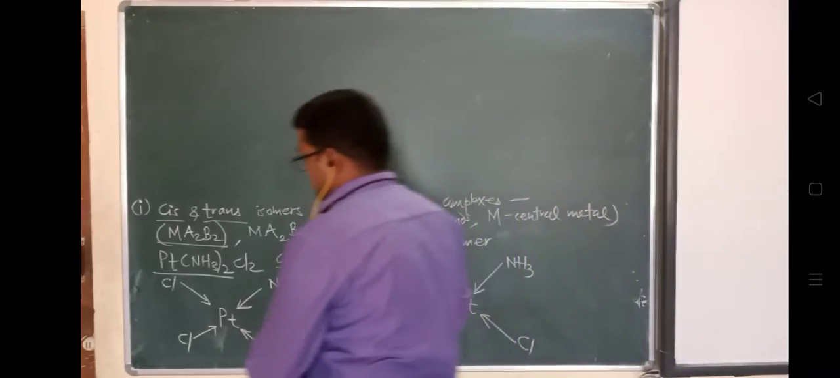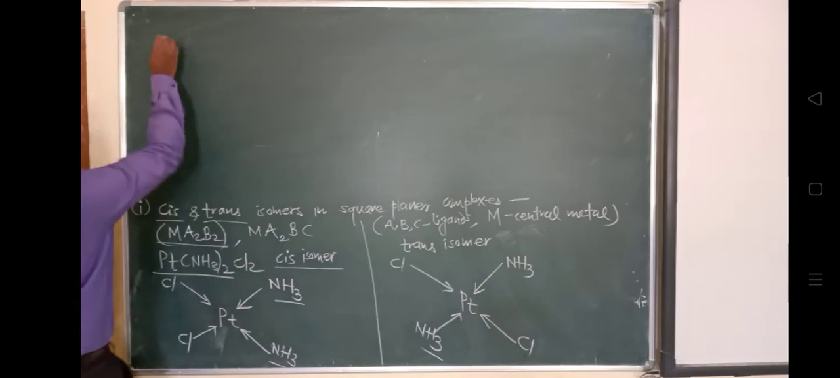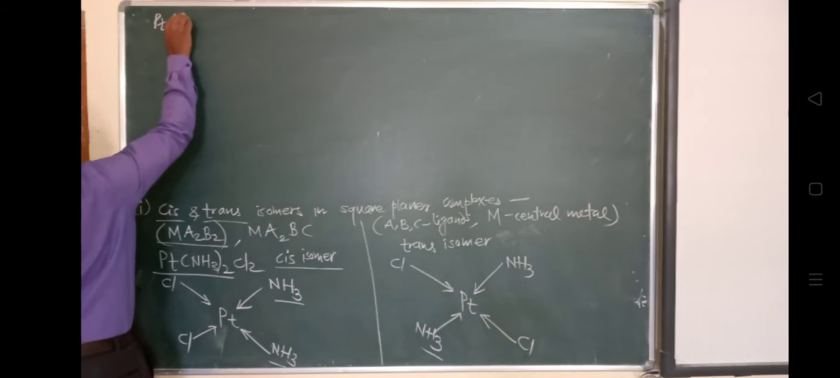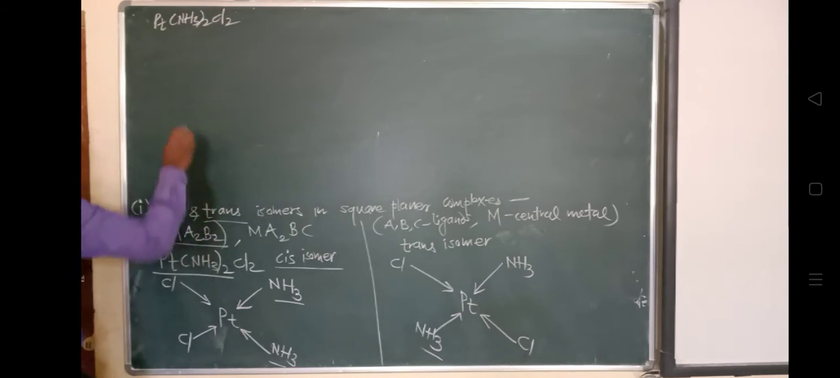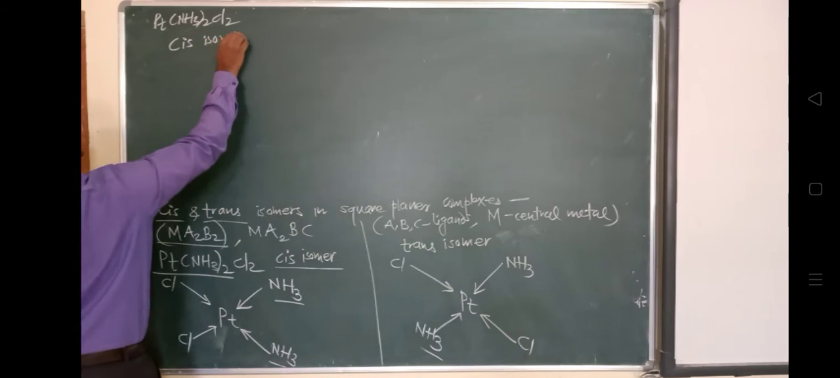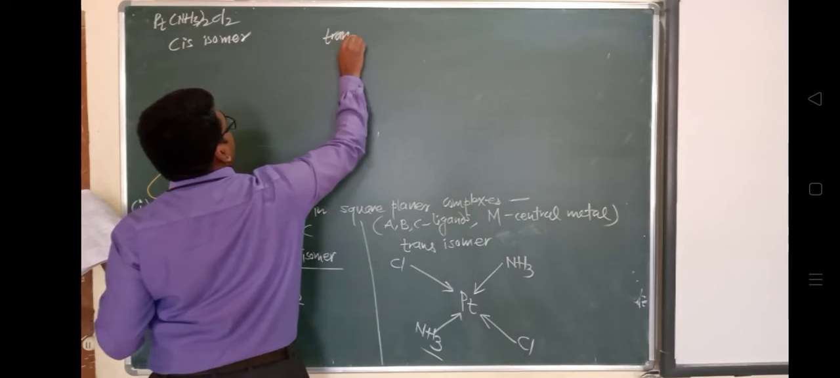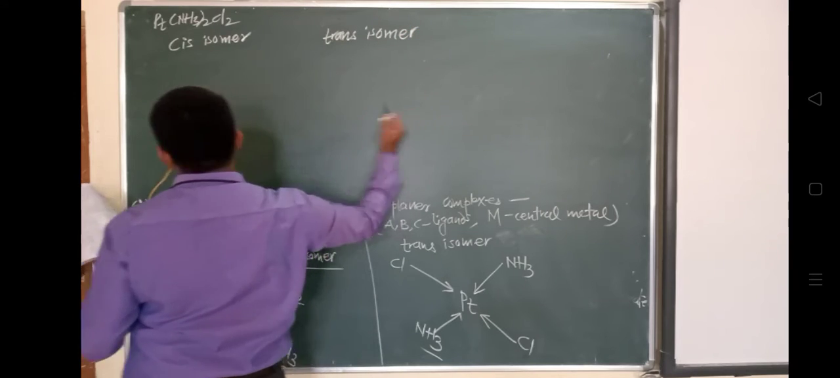Yes. So have a look at this cis isomer and the trans isomer. Here, the cis isomer is more soluble. Now we'll discuss this example: platinum with NH3 twice and Cl2. We'll discuss the cis isomer and the trans isomer, these stereoisomers.